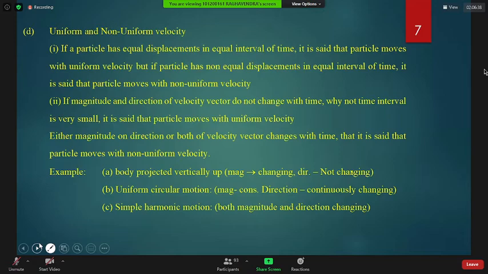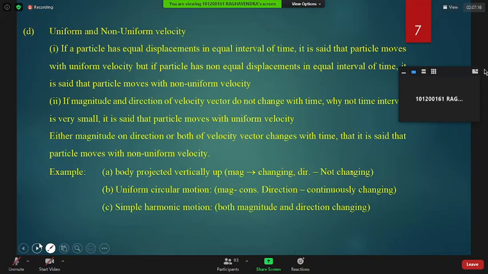Suppose you have a body and you are projecting it vertically upward. Direction is not changing, but magnitude is changing from u to 0. Because magnitude is changing, the velocity of a body projected vertically up is known as non-uniform velocity. In uniform circular motion, the magnitude of velocity does not change, but direction is continuously changing. So that is non-uniform velocity.